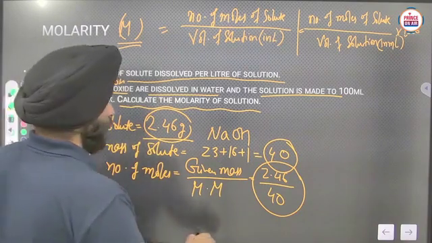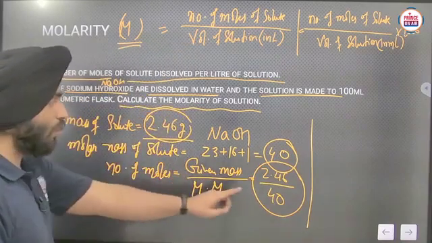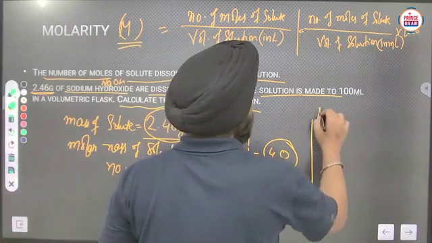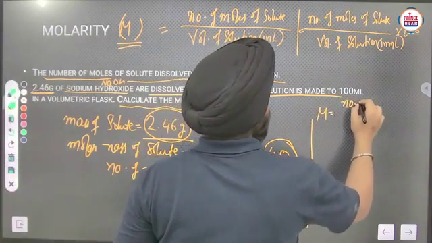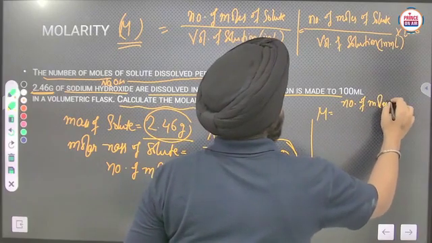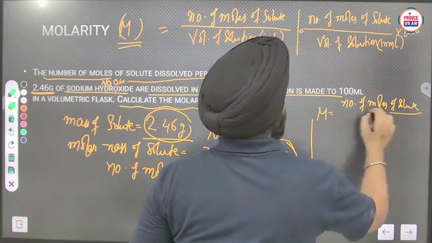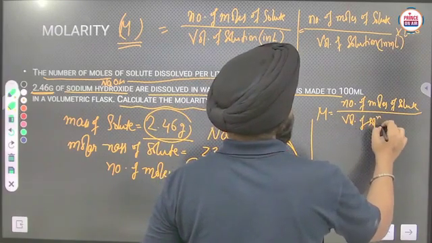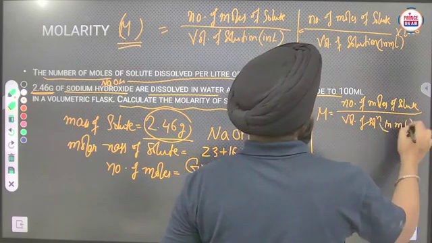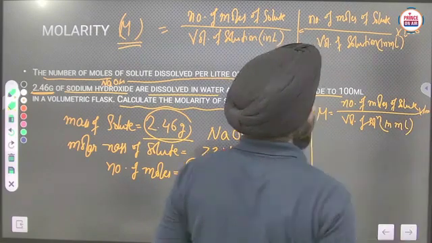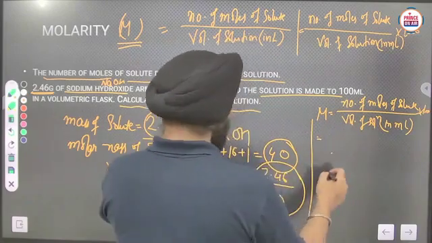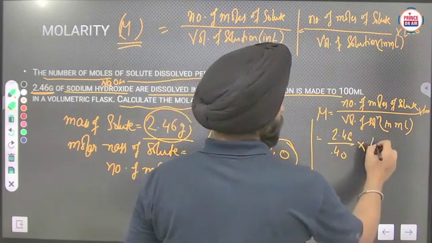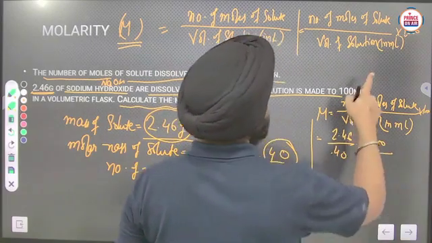Okay, number of moles we can calculate by this. And afterwards what we have to do, don't solve it now. We have to find out the molarity. So molarity is number of moles of solute upon volume of solution in ml into 1000. Okay, so here it will become number of moles 2.46 upon 40 into 1000, upon volume, volume 100.